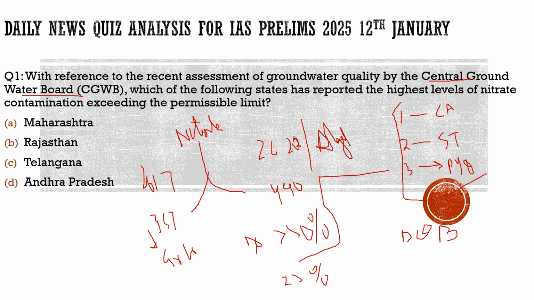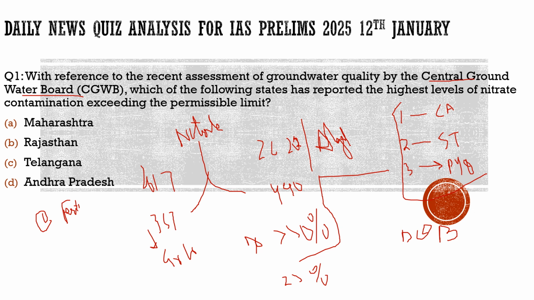One of the major reasons given in it is, first of all, the excessive dependence on fertilizers. Our agriculturalists, our farmers, are excessively dependent on fertilizers, especially nitrogen based fertilizers, for example urea.